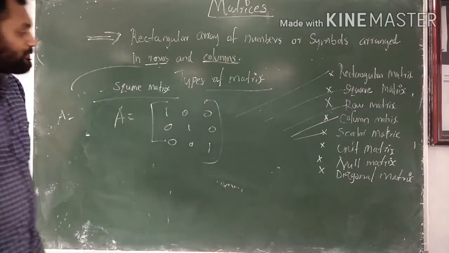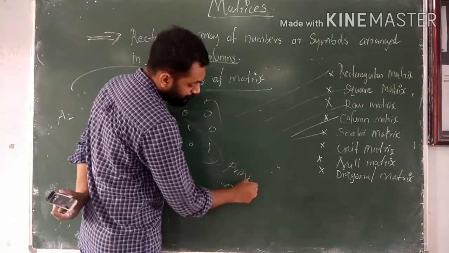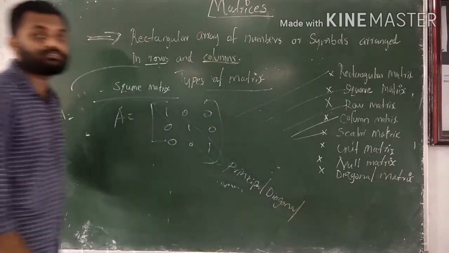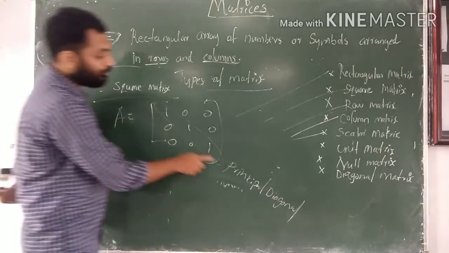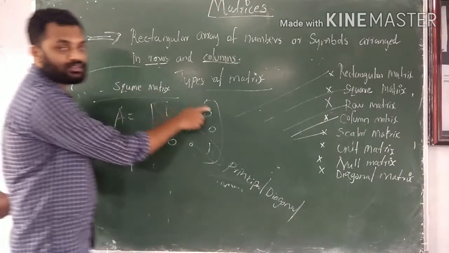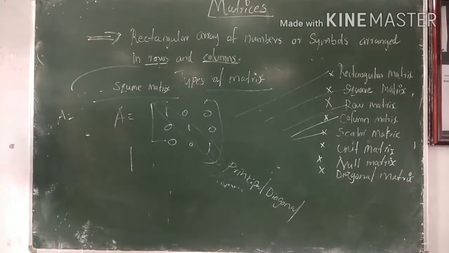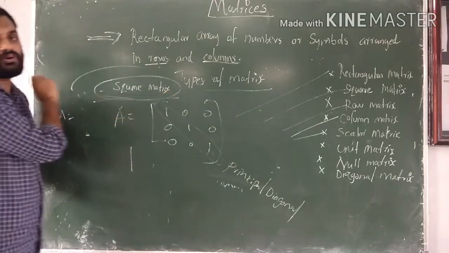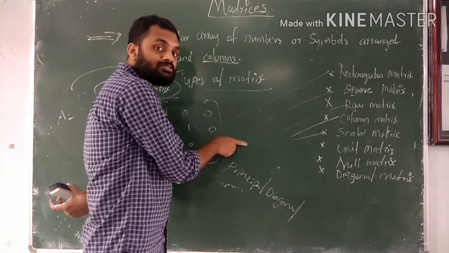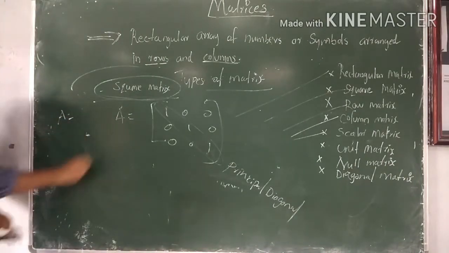In this matrix, all the elements in the principal diagonal are equal to 1 and others are 0. It is known as a unit matrix. Unit matrix is normally denoted by capital letter I.